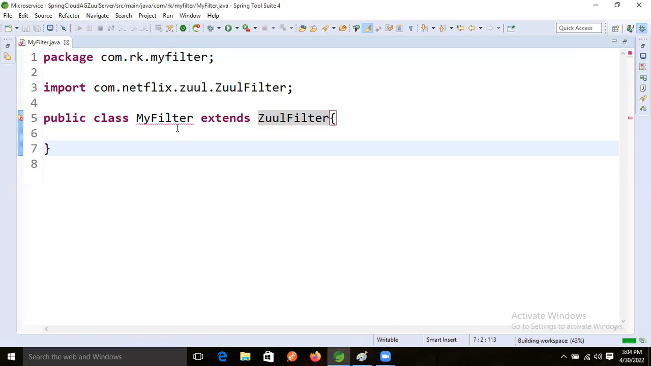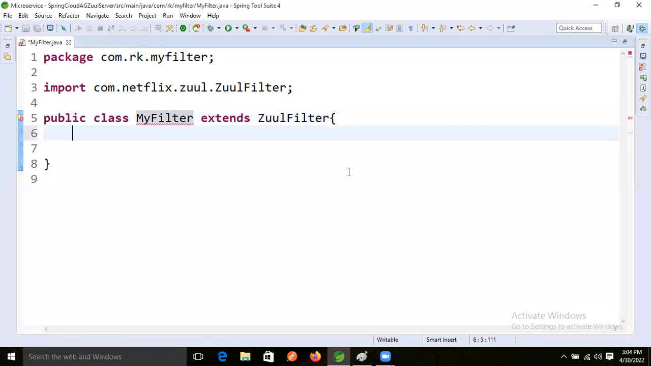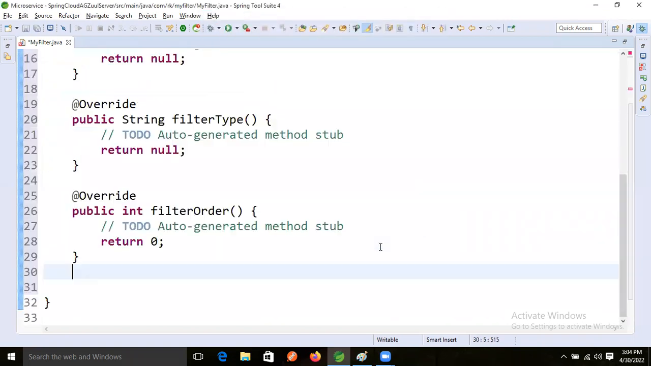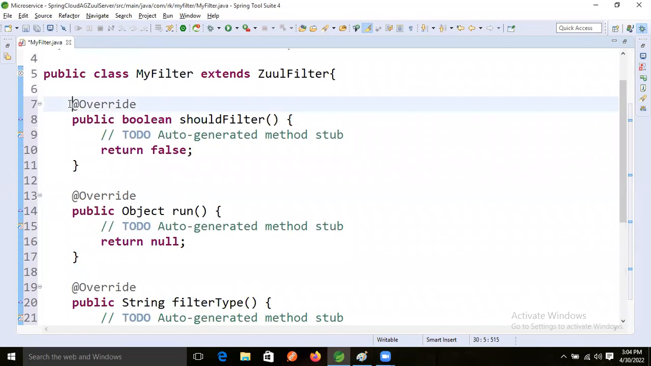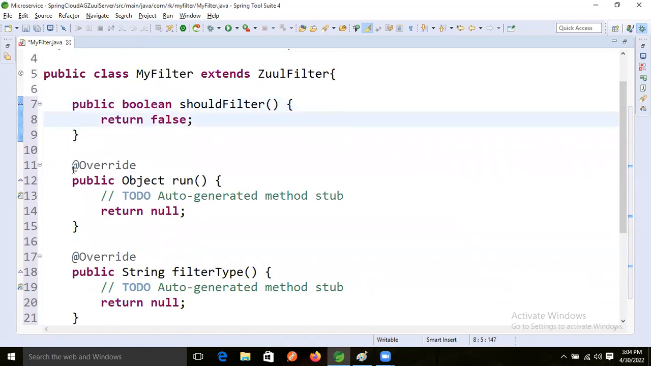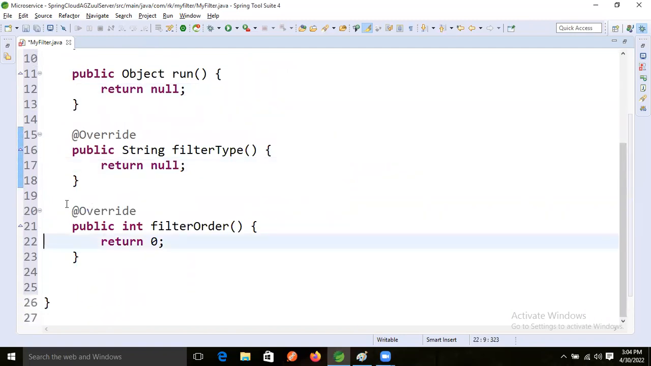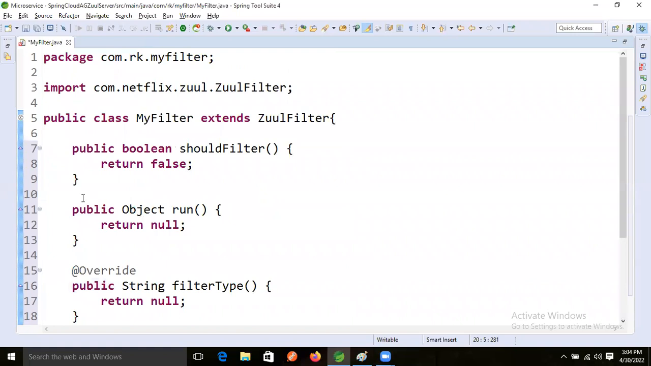Just place the cursor on MyFilter, or on the keyboard press Alt+Shift+S then V. See this: filter order, filter type, run and should filter. These four methods will come. So now I have overridden these four methods.